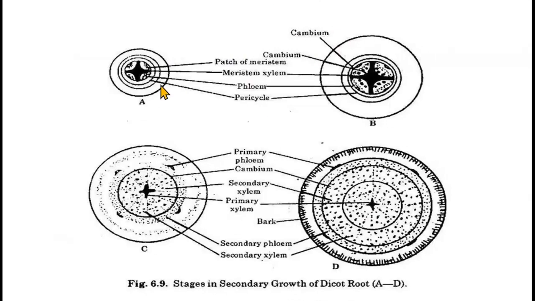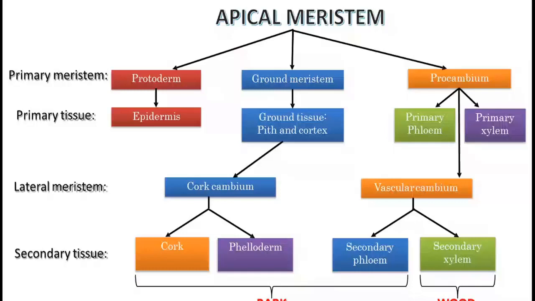So this is the diagram showing stages in the secondary growth of dicot root. This is primary structure, and here you can see cambium activity has started. And this is the final structure showing primary phloem, cambium, secondary phloem inside, primary xylem in the center, secondary phloem and secondary xylem. Outside is bark, but it is not as hard as in a stem. And this is the overview of how it all has started and formed.